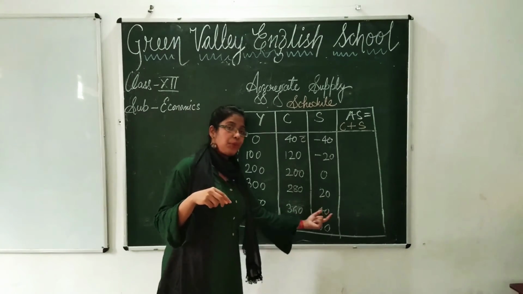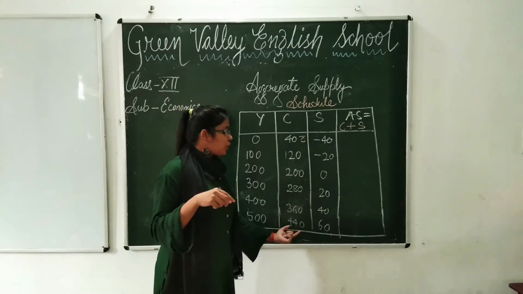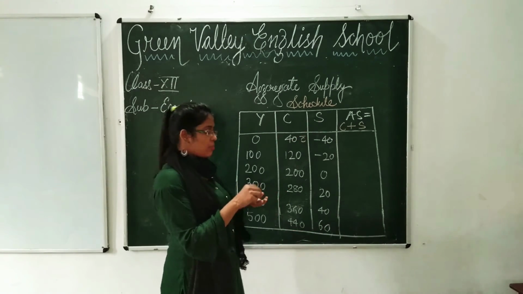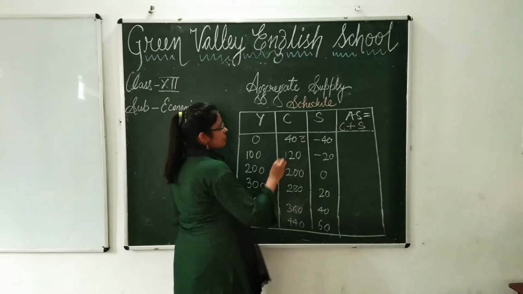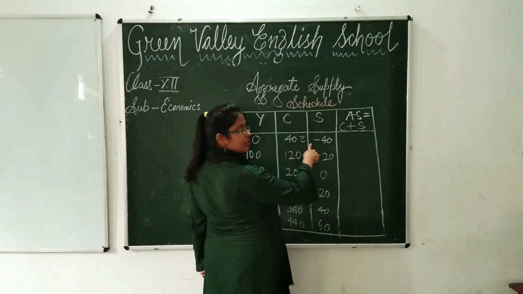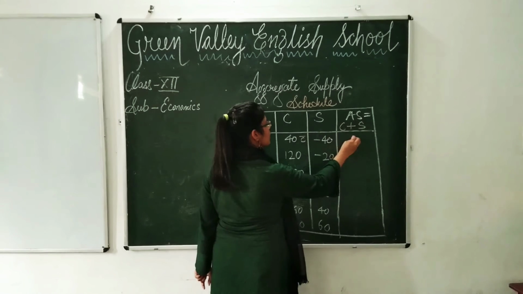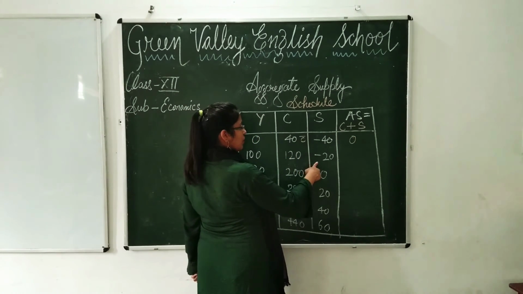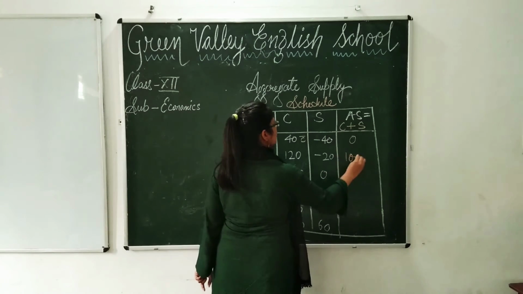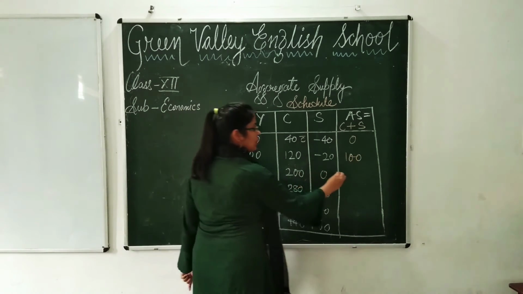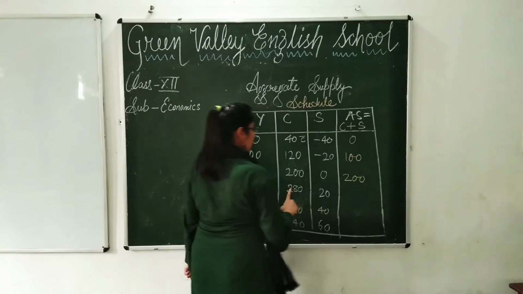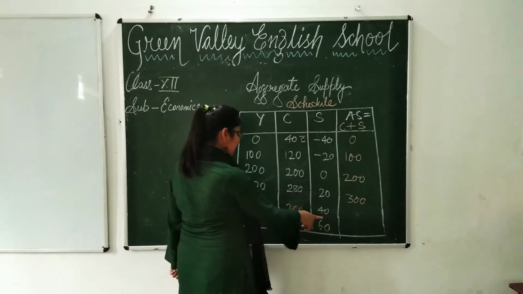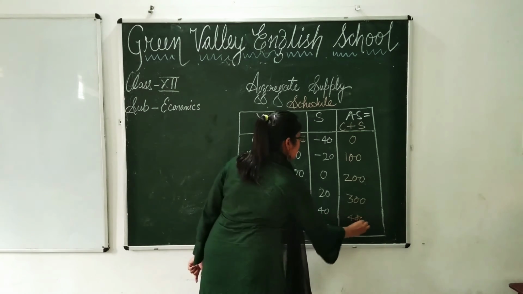400 minus 360, 40. 500 minus 440, 60. Okay. Now as we know, C plus S, consumption plus saving. Now let us see. So here 40 plus minus 40 will result 0. 120 plus minus 20, what will it result? 100. Okay. 200 plus 0, 200. 280 plus 20, 300. 360 plus 40, 400.